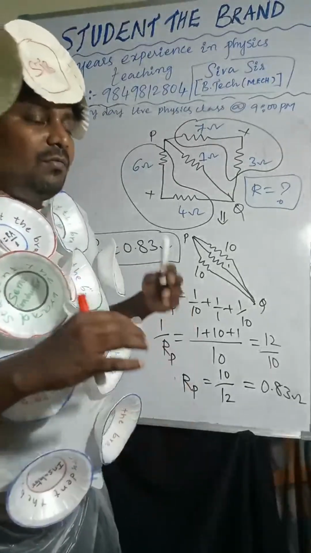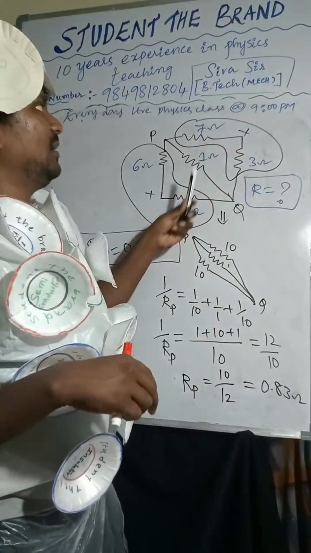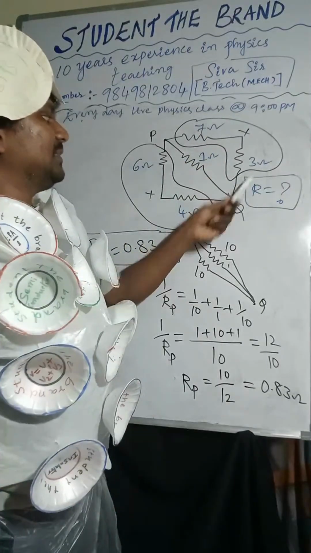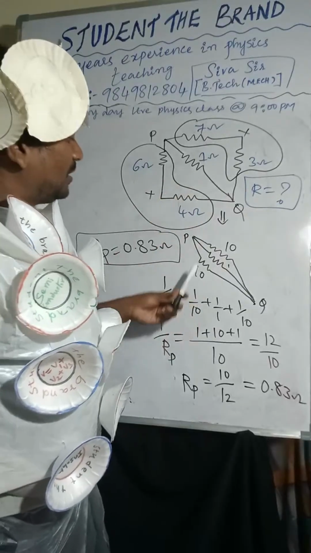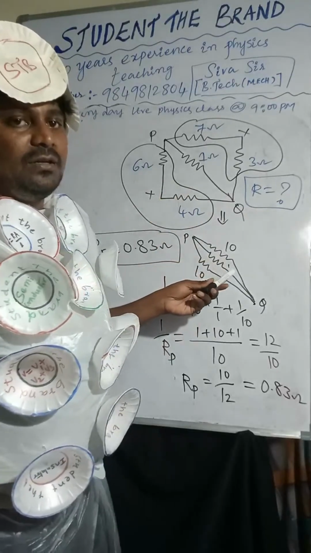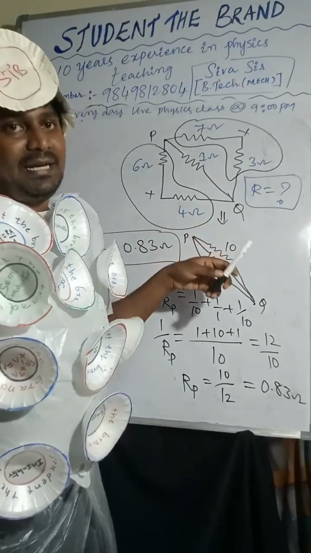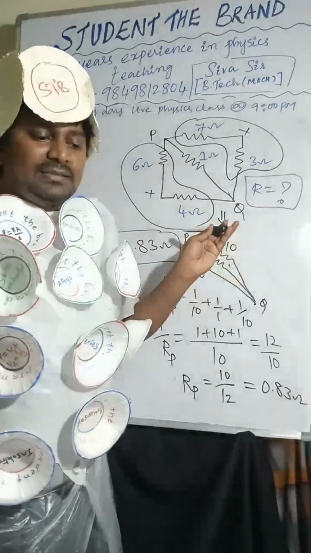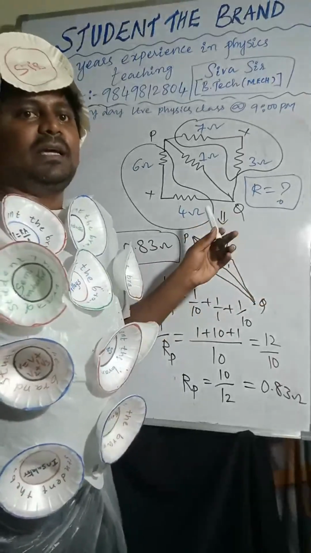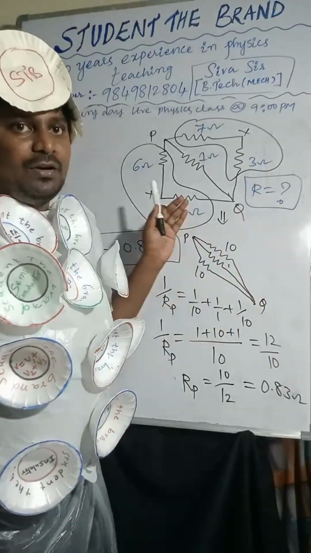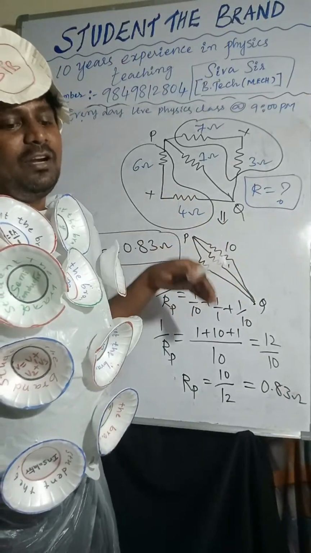If you redraw the diagram one time, two times, this is the initial diagram. After adding 7 plus 3, 10. 6 plus 4, 10. So here is 1, and these three are in parallel combination. If you are not redrawing the diagram, you may not understand whether it is in series or in parallel. So compulsorily, when you are doing this type of problem, try to redraw the diagram.